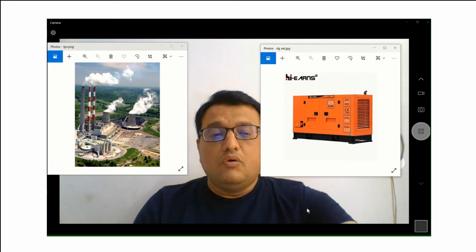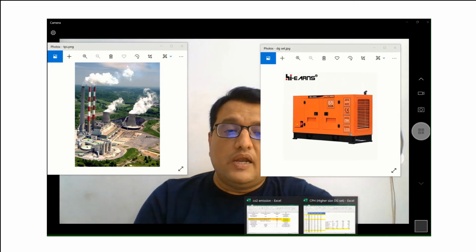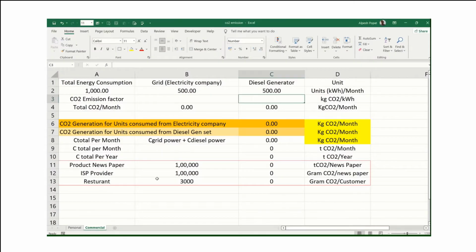So let's now, I will take you to one small Excel sheet which I have prepared, and here I have created two cases. In one case, which is a commercial case, whether it is a factory or anything else, you can just put your total energy consumption. For example, here I have mentioned 1000 units per month. The unit is there in column D here, so you can see the units.